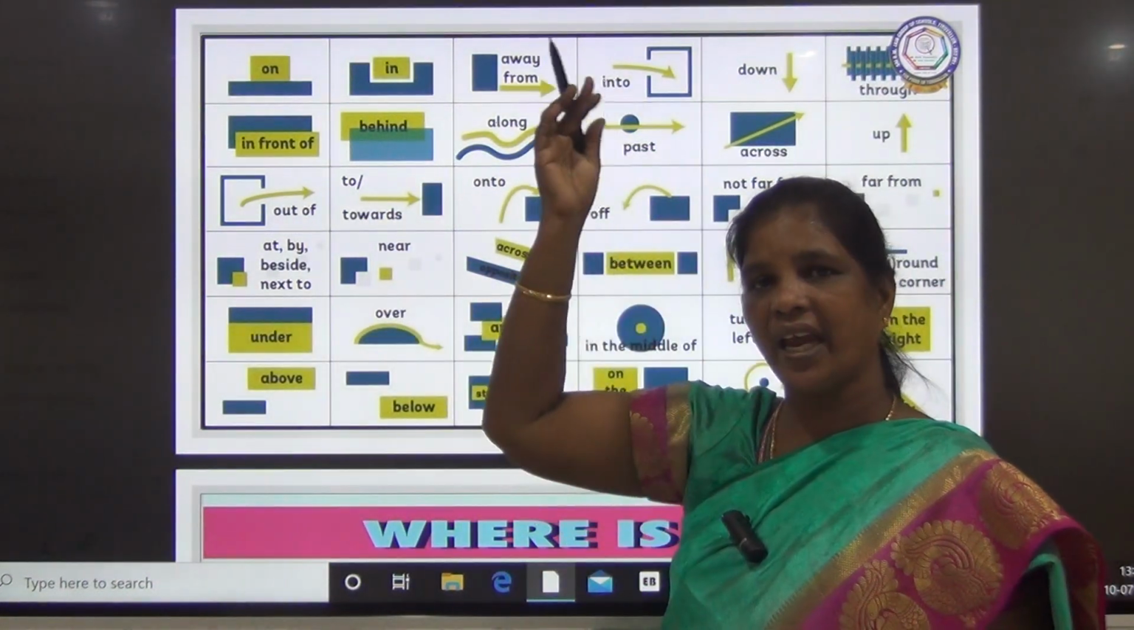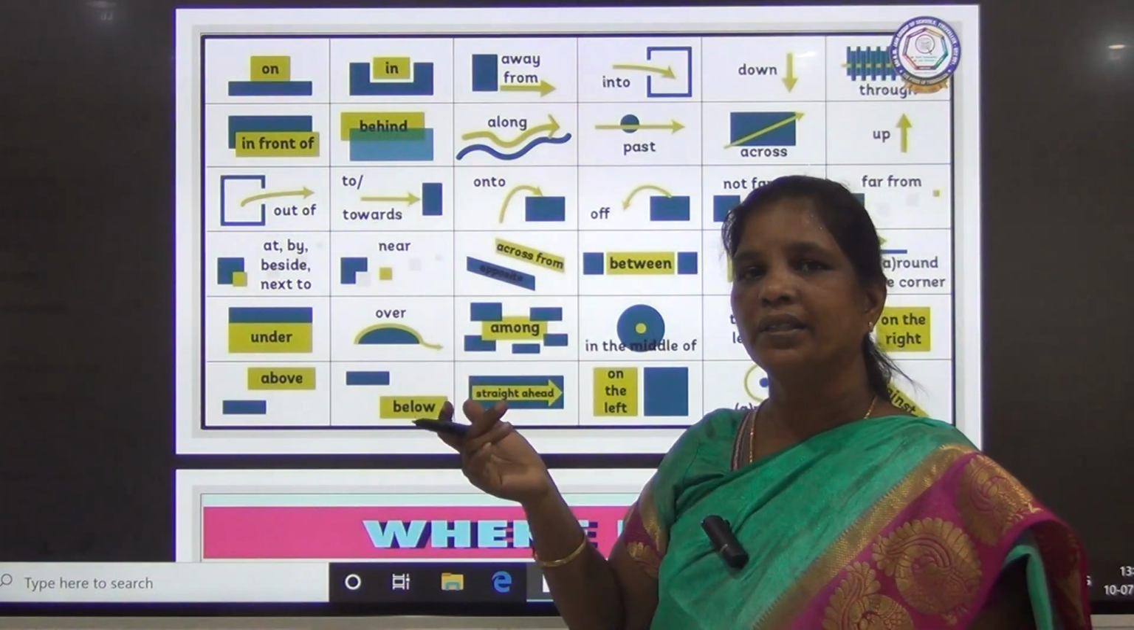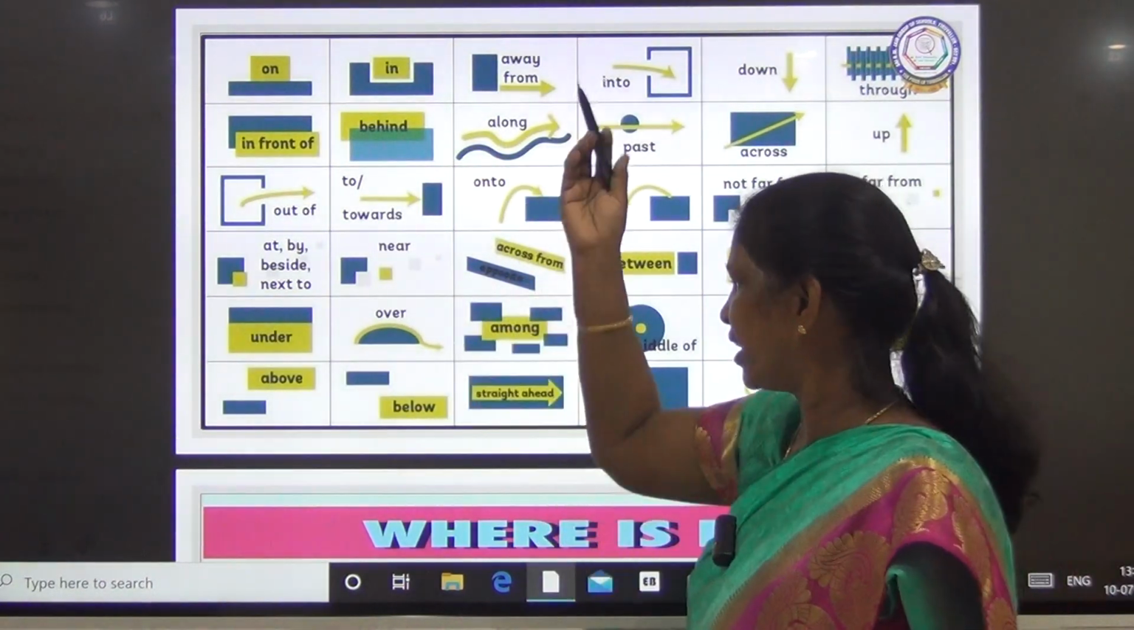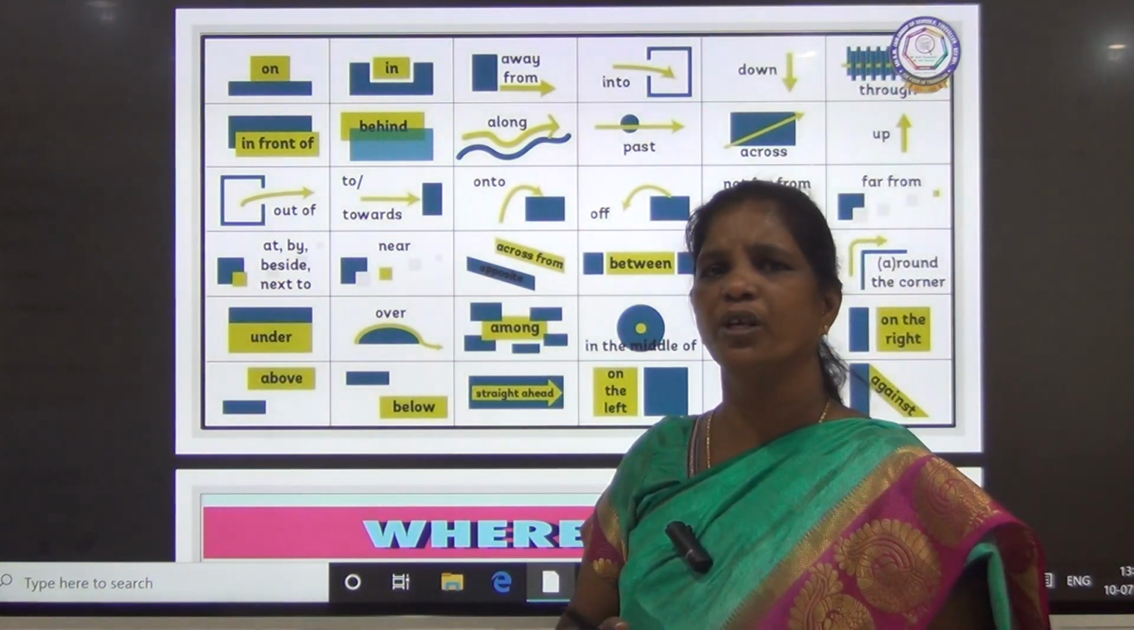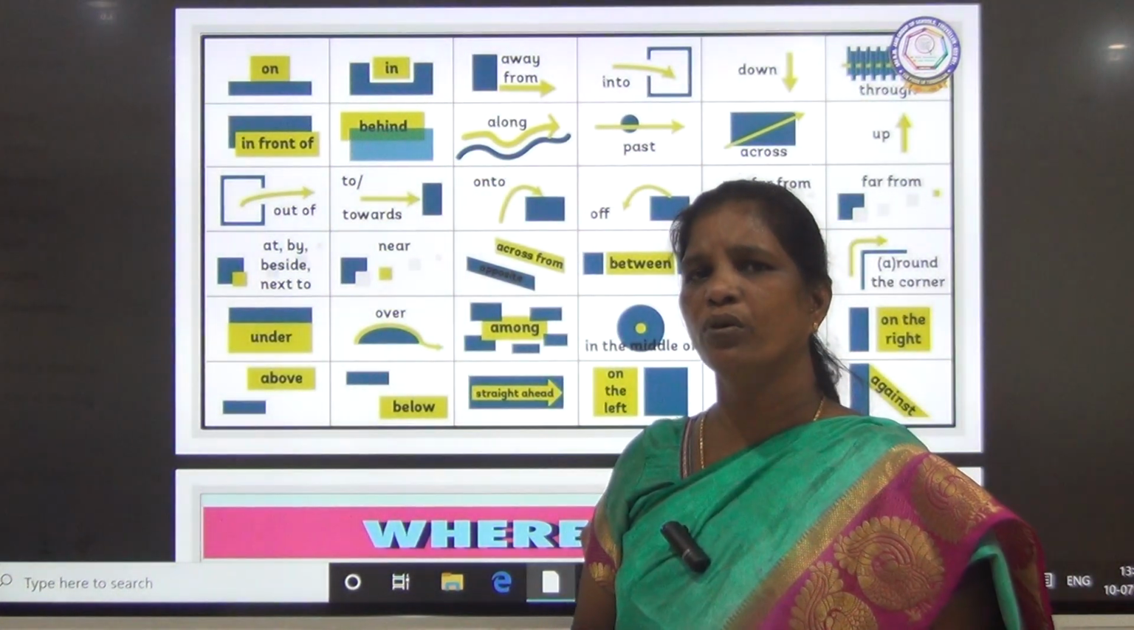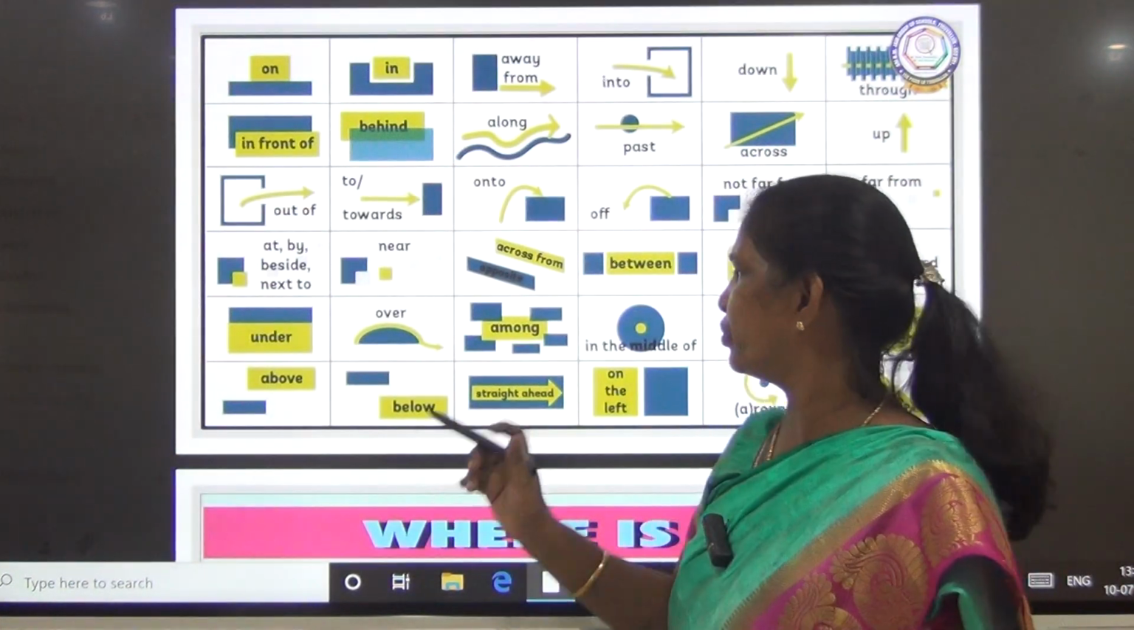Over means over the head or over something. We will be saying straight to against it, we will say over. Among: when you are talking about two persons, you will be using between, and if you are talking about many people, more than two, then you will be using among.